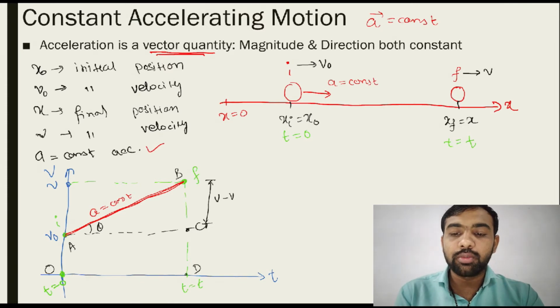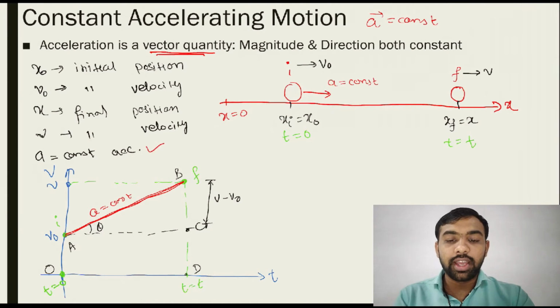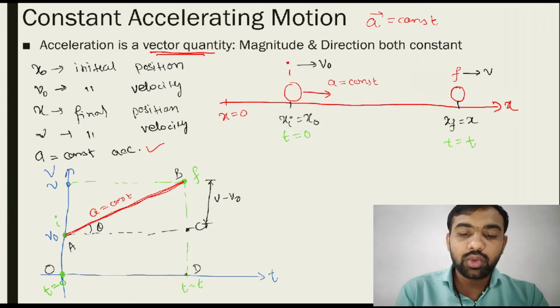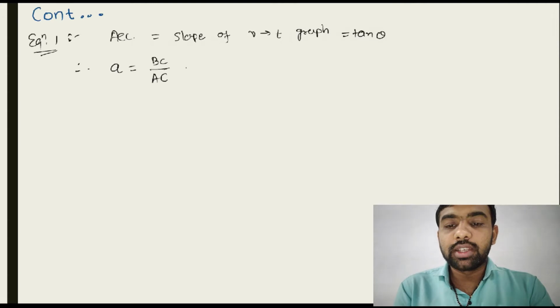So BC is V minus V0. And what is AC? AC is equal to this line. This total is what actually? T. So BC is equal to V minus V0 and AC is equal to T. So put here, that is equal to V minus V0 upon T.